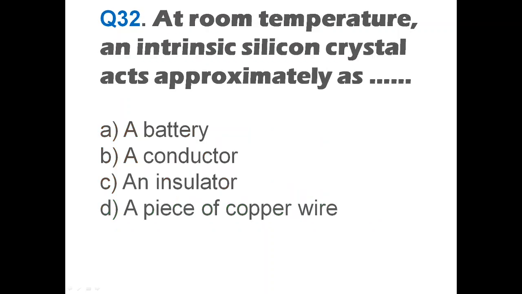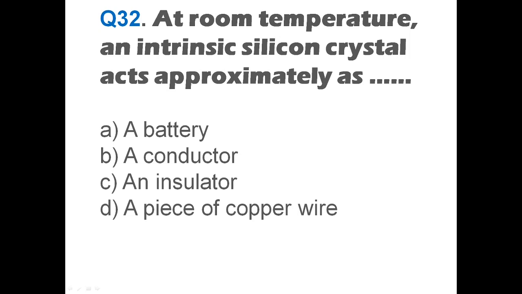Next question is question number 32. At room temperature, an intrinsic silicon crystal acts approximately as. Okay, now at room temperature, and that too we are speaking about an intrinsic semiconductor. So intrinsic semiconductor is not allowing you any flow of current. So the substance or the material which will not allow you a flow of current is called as insulator.